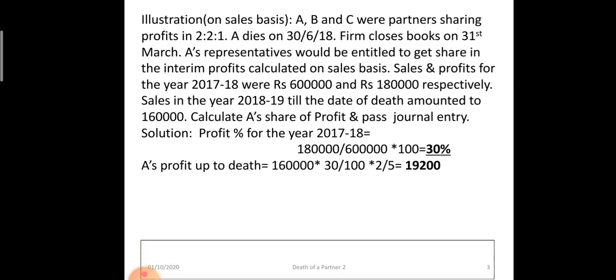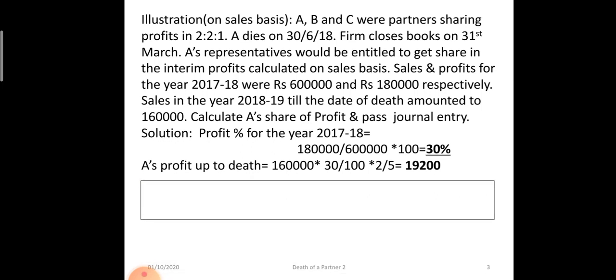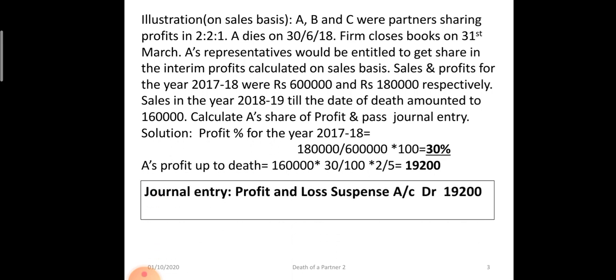The journal entry passed will be, since the profit sharing ratio between the remaining partners is not changing, we will debit profit and loss suspense account by 19,200 rupees to A's capital account.